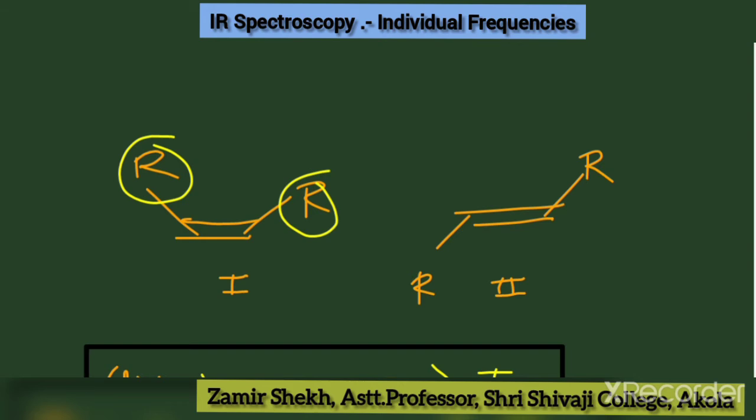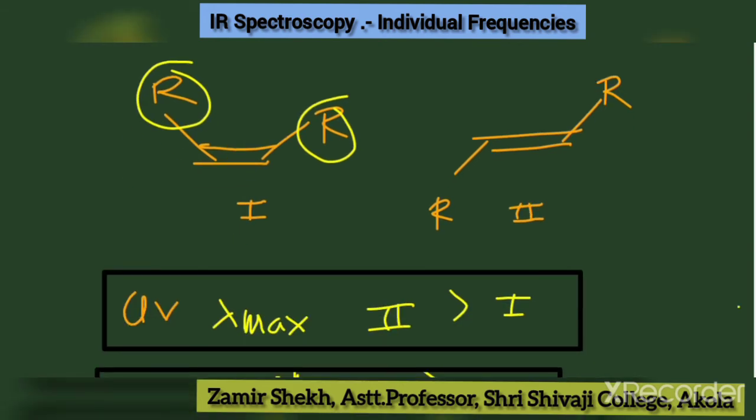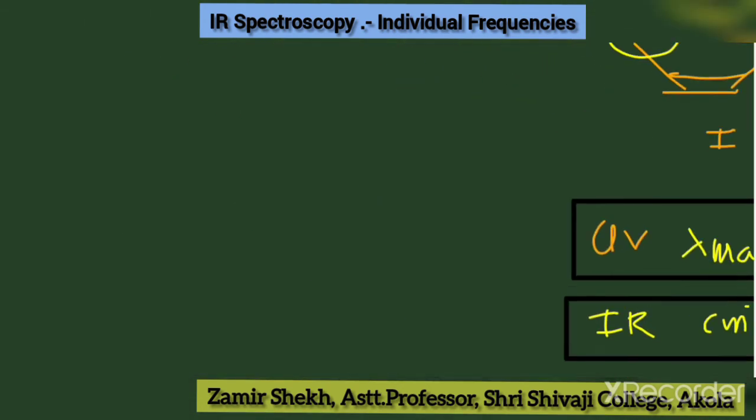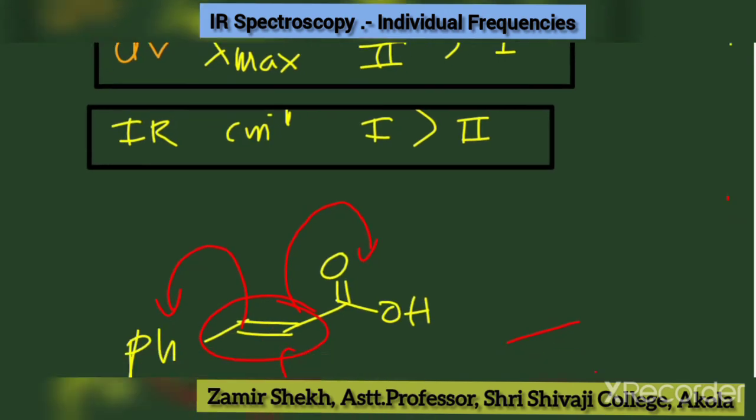The mention here is cis and trans. Always you know that a cis compound has more vibrational frequency than the second compound, trans. But in case of UV it is quite different. In the second example, suppose R is a conjugated group, for example phenyl, then it will also have the free resonance. So the second will show more absorption. Okay, anyway these are the many examples regarding that.